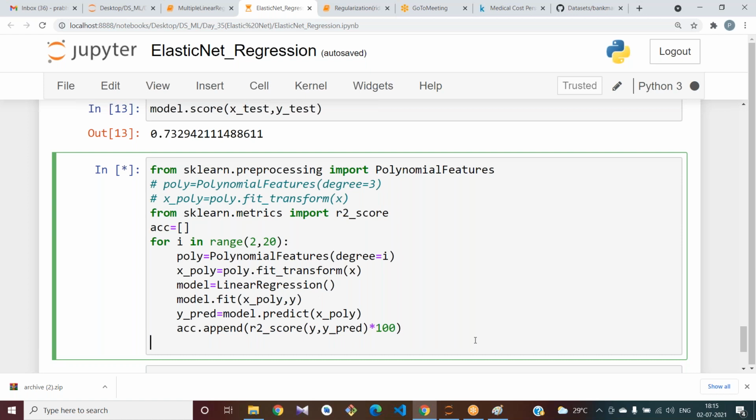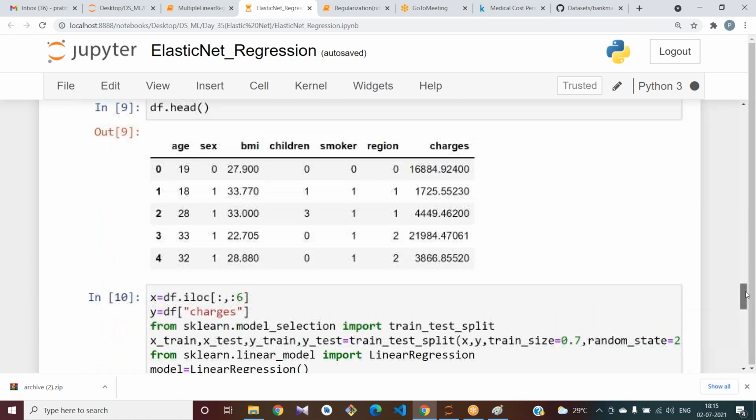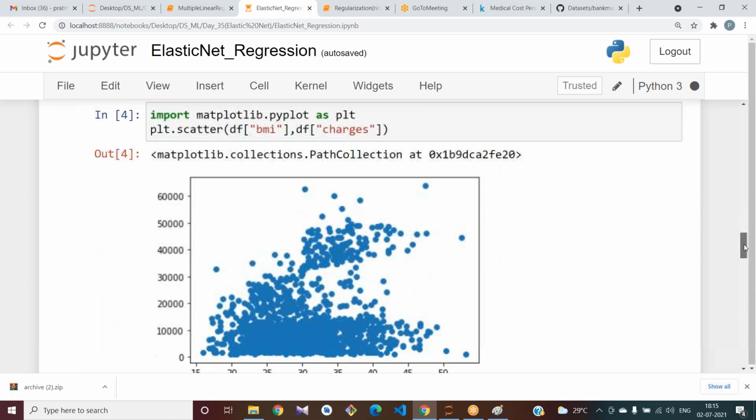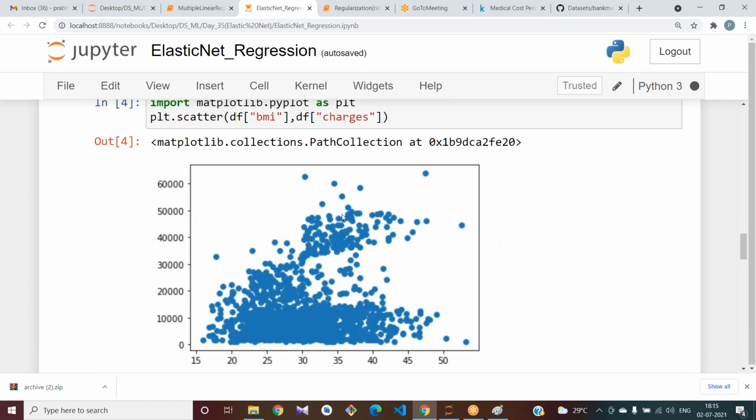If your relationship is not linear, by seeing this you can observe that this relation is somewhat not linear, right? If it is not linear, you try polynomial, and if you didn't get the best results with polynomial also, then there are some other regression techniques called decision tree and random forest.